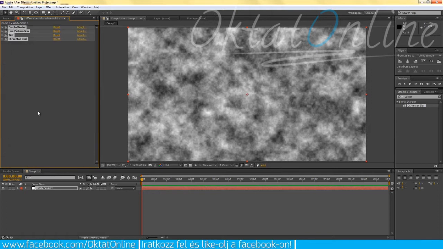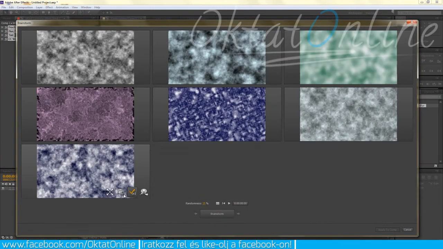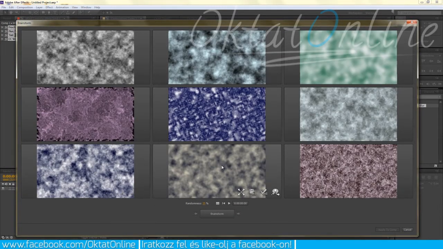You can also close them up, and once I have selected all of them, let's just click on this little icon saying Brainstorm. This is going to give us some examples of what we can do with the selected effects. So let's just set the randomness to 100% and hit Brainstorm again.